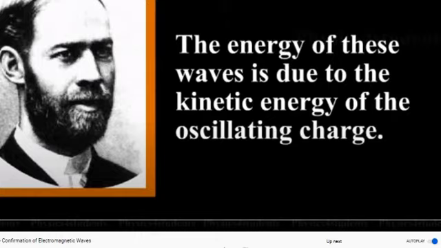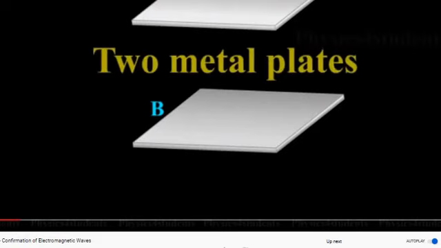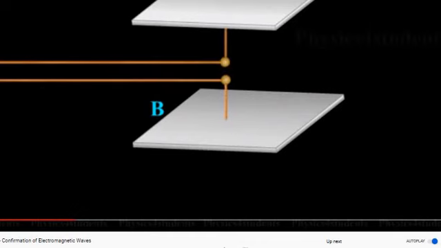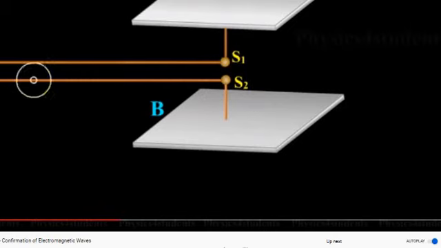Okay. So the experimental arrangement, see here one more in the animation. Experimental proof. It consists of two metal plates A and B, which may be of zinc or copper, placed at a distance of 60 centimeters, or 0.6 meter, from each other. Between them we have two polished metal spheres S1 and S2, connected to the plates by means of thick copper wires. Okay, no problem.